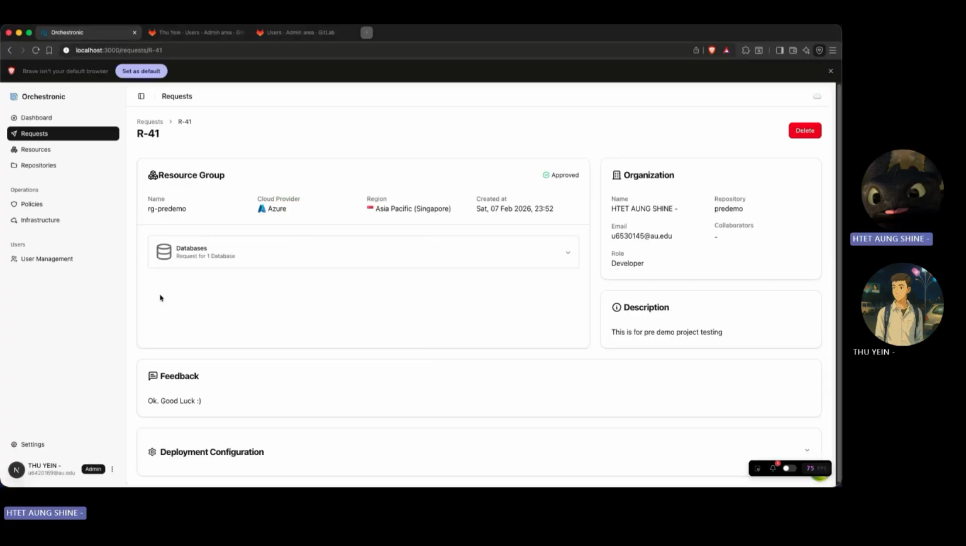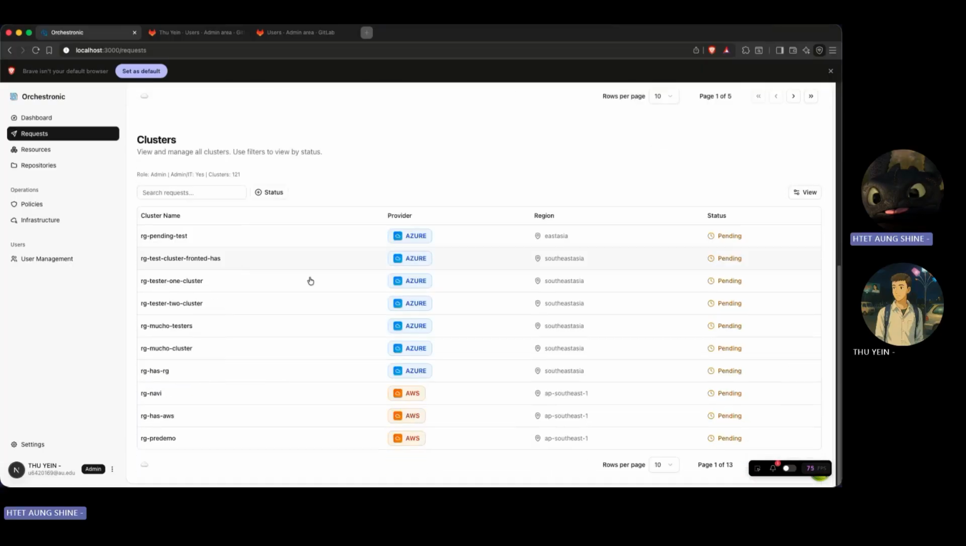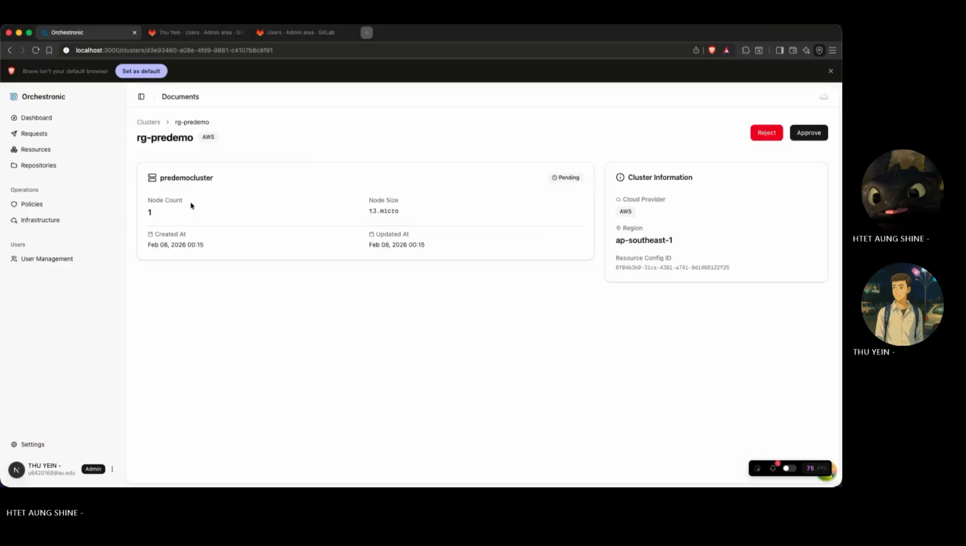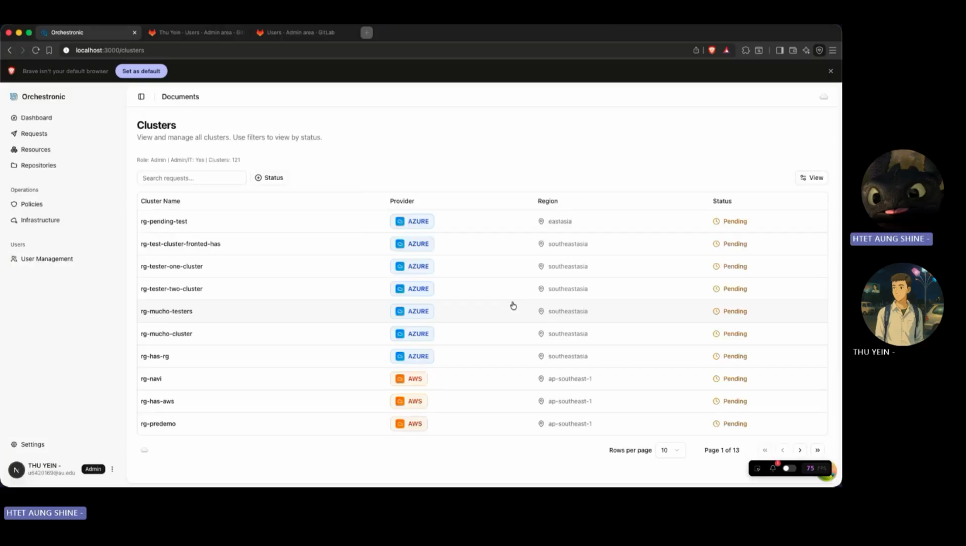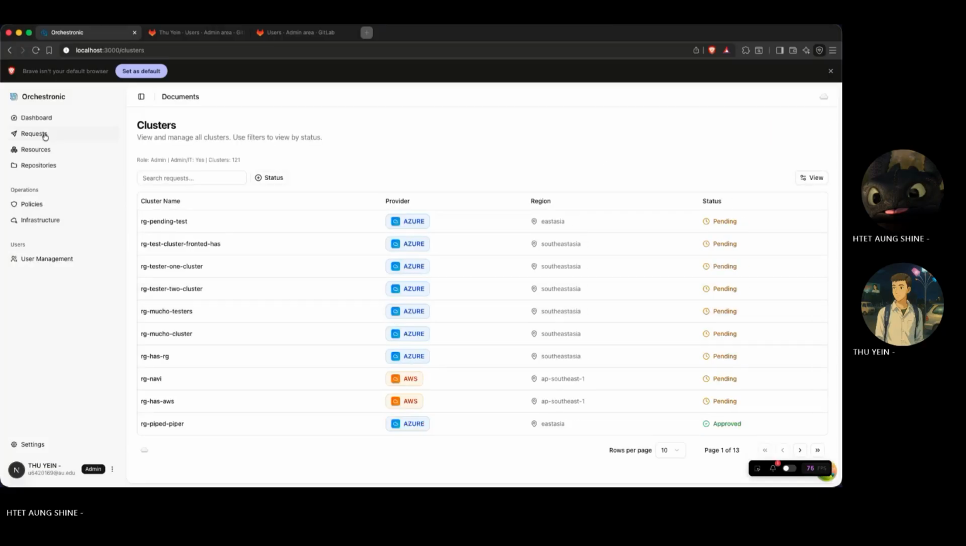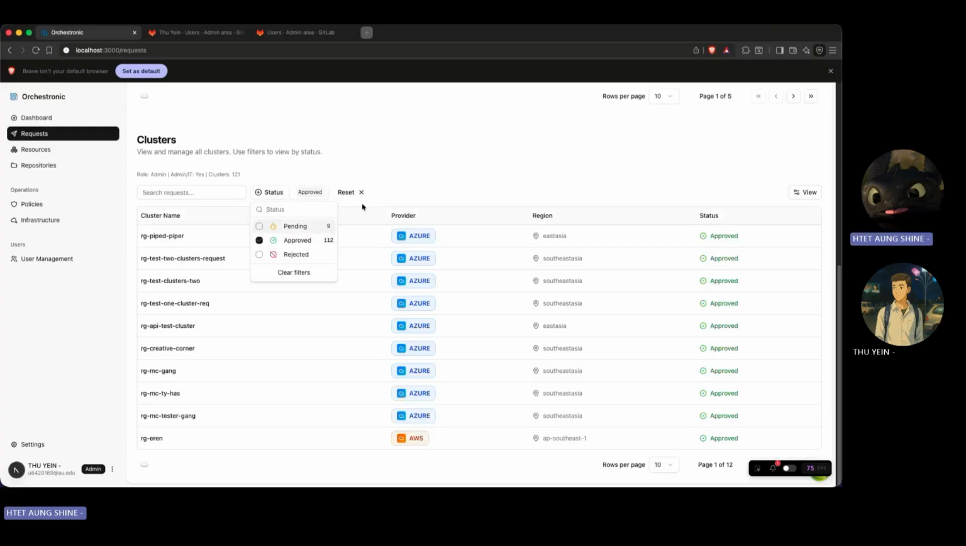So we can go back to our admin side and check the cluster request. Here, pre-demo is already in pending state. So the admin can now approve the cluster request. Okay, let's approve it. Then let's go back to our request and see the approved cluster.